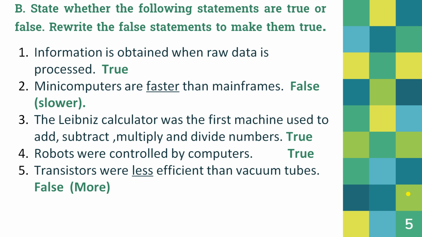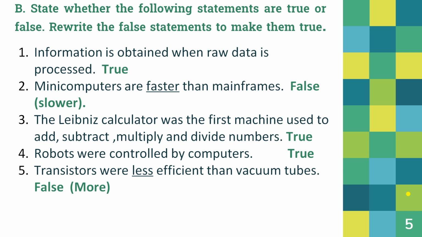Part B. State whether the following statements are true or false. Rewrite the false statements to make them true. It means you have to write true for the true statements, you have to write false for the false statements, plus you have to correct them. You have to identify the incorrect word and replace that incorrect word with the correct word.